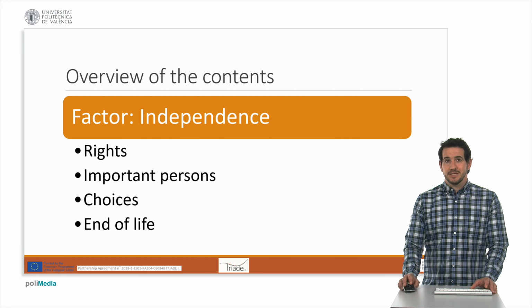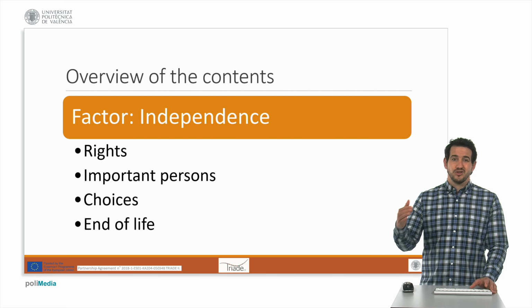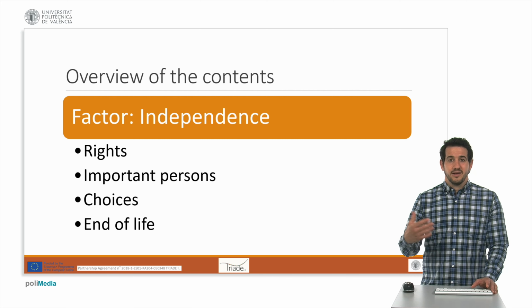The final factor, independent living, contains 4 units, which include learning about how to make our own decisions and our own choices to take informed decisions, preferences, and opinions. How can we choose appropriate goals, life goals and activities that are important to us, and also confronting the fact that we are entering a stage of our life in which we are aging, and of course the cognitive development is not as in other stages of our life, and importantly choosing our preferences for end-of-life care, such as the use of palliative care and so on.